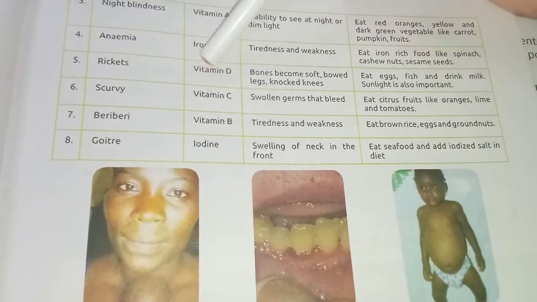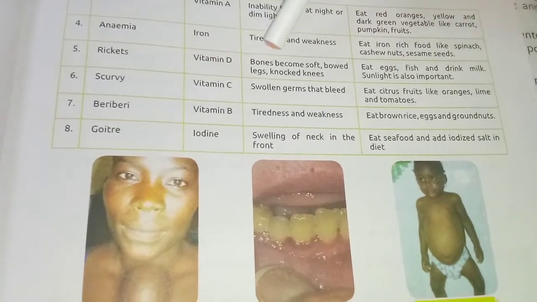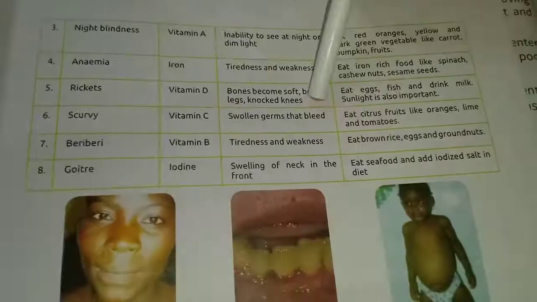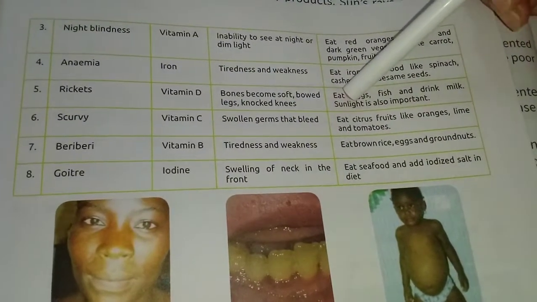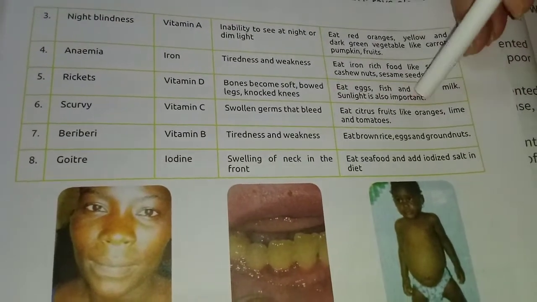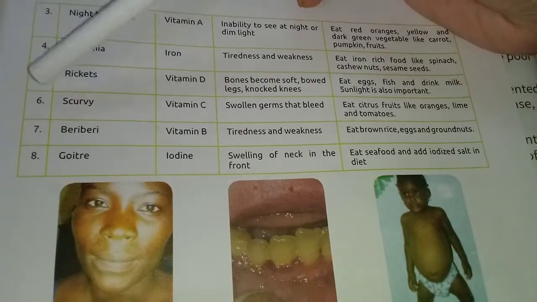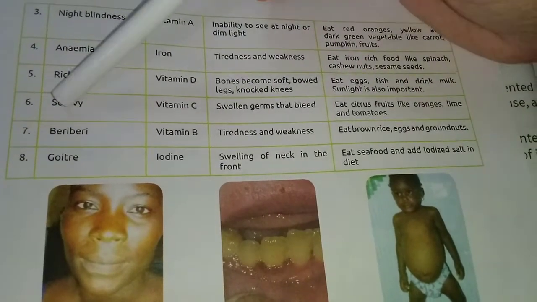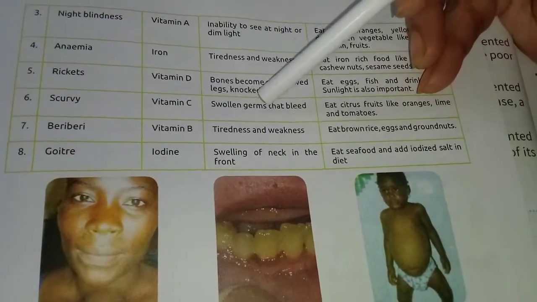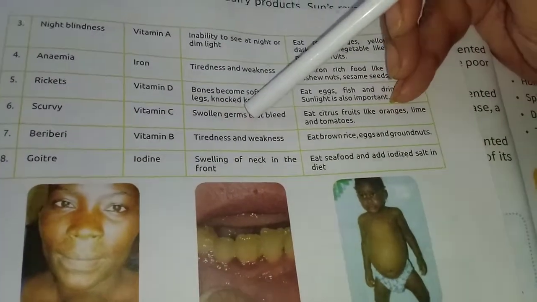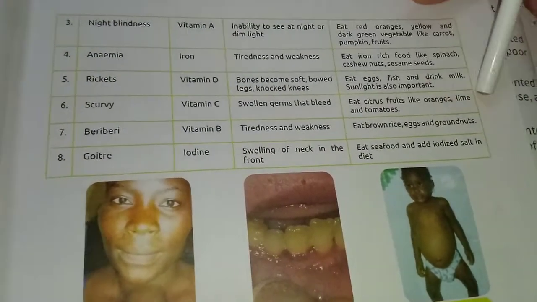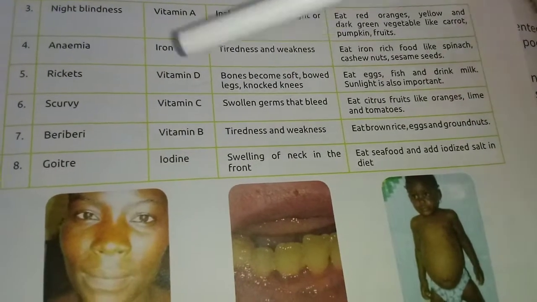Next, rickets, deficiency of vitamin D. The symptoms are bones become soft, bowed legs, knock knees. And the remedies are eat eggs, fish and drink milk. Sunlight is also important. Next, scurvy, number 6. Vitamin C deficiency causes scurvy. And the symptoms are swollen, bleeding gums. And eat citrus fruits like oranges, lime and tomatoes. These are the remedies.